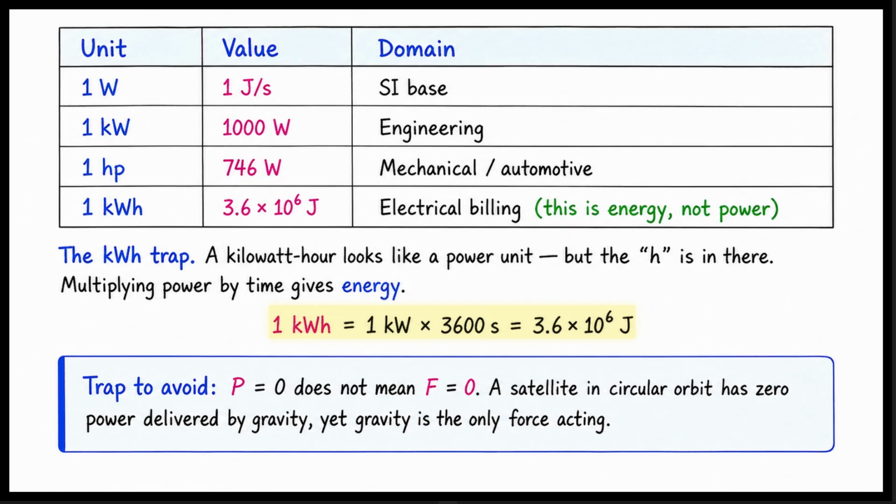Another trap to avoid involves zero power. If power is zero, it does not mean the force is zero. Consider a satellite in a circular orbit. Gravity is the only force acting, but it pulls exactly perpendicular to the velocity. The angle is 90 degrees, so cosine theta is 0. The power delivered by gravity is 0, but the force is definitely not 0.